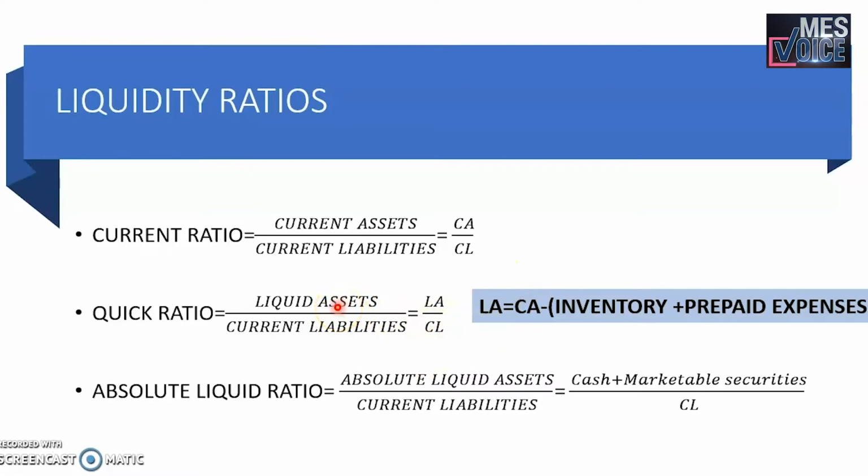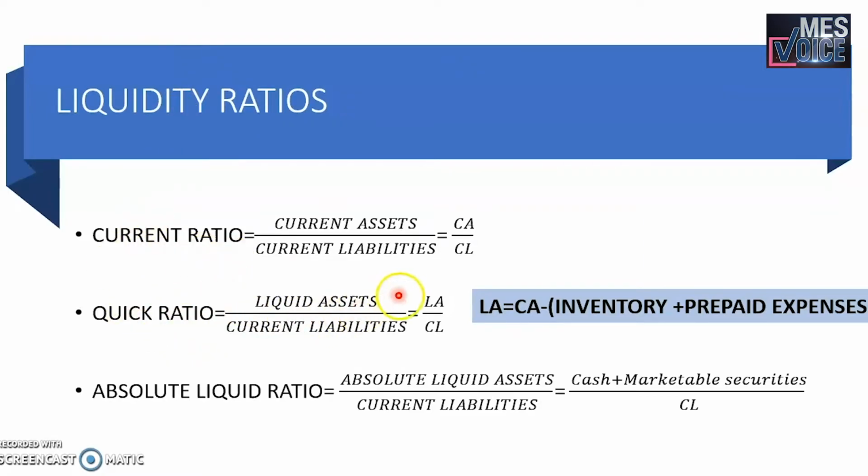You must be wondering what is the difference between current asset and liquid asset. Liquid asset is equal to current asset minus inventory and prepaid expenses. So liquid asset is the same as current asset except for inventory and prepaid expenses. It is because quick ratio is considered a more rigorous test of liquidity than the current ratio.